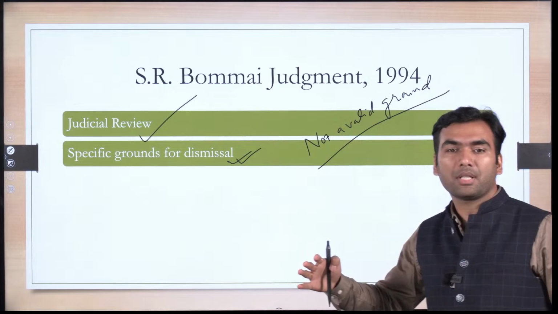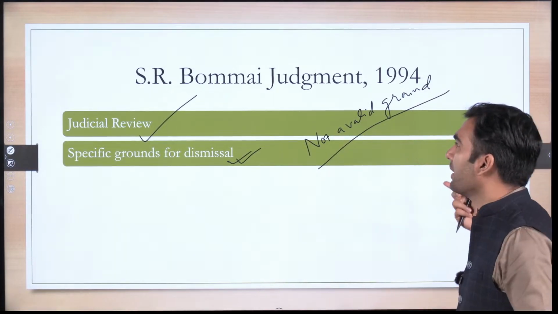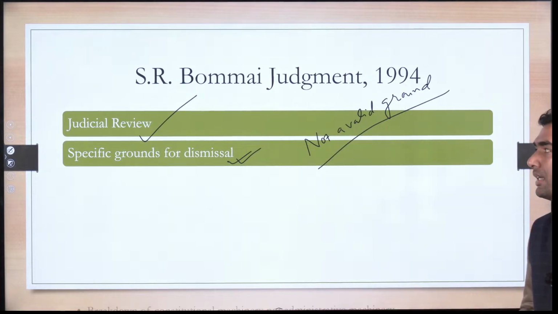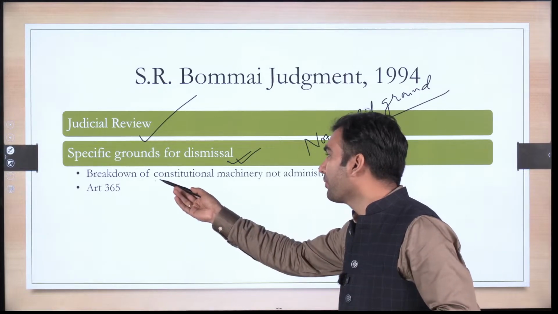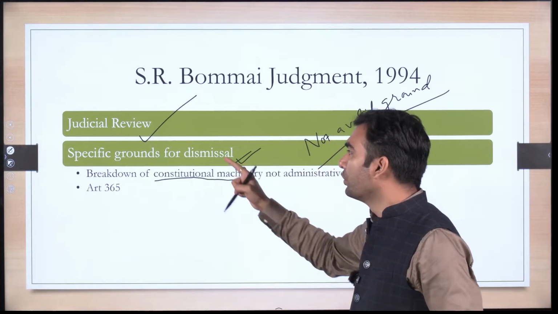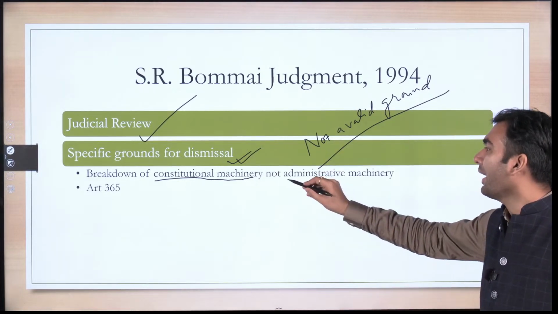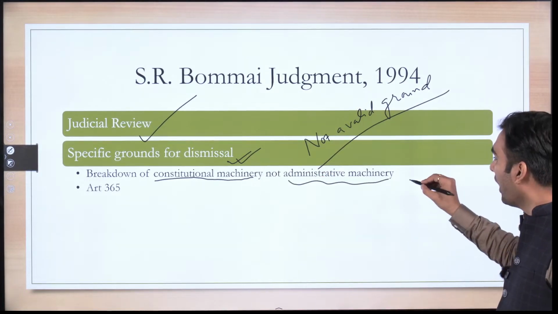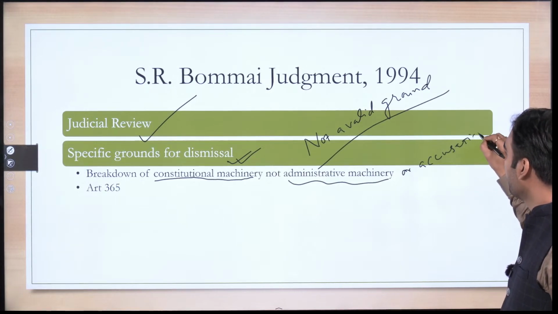Certain circumstances are a valid ground, and certain circumstances are not a valid ground, which was mentioned by this S.R. Bommai judgment. What were they? It says that when there is a breakdown of constitutional machinery, you can go for dismissing the state government, but not for administrative machinery, or when there is accusation of corruption.